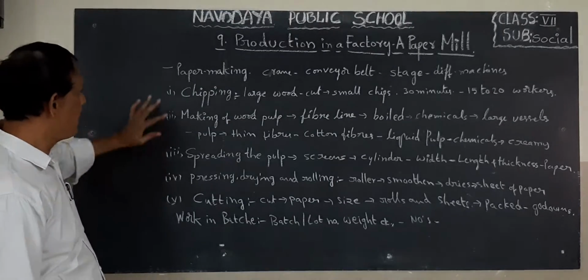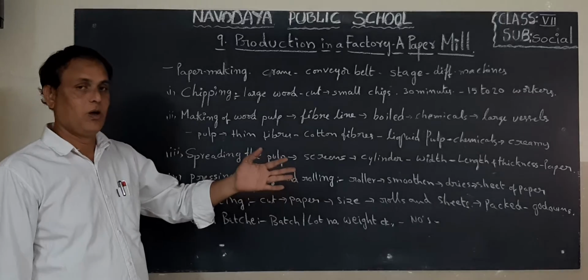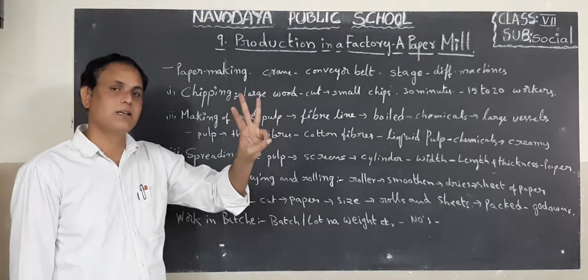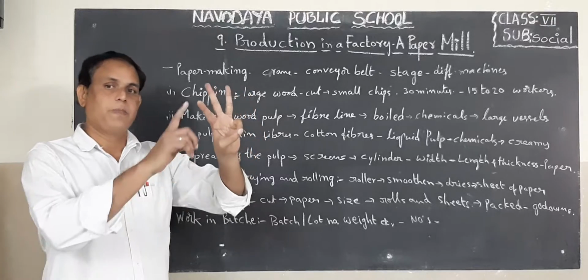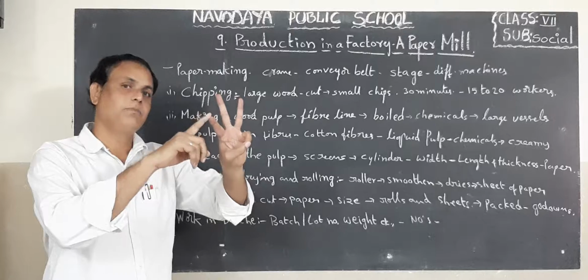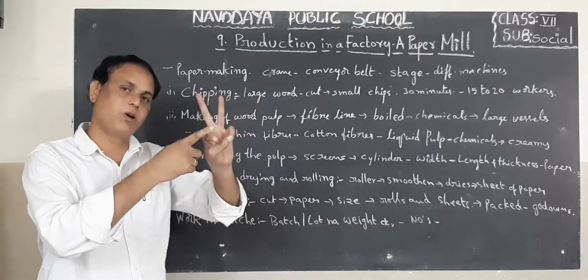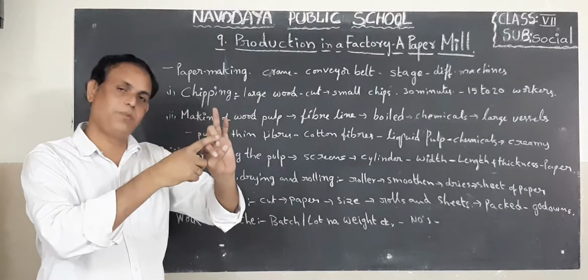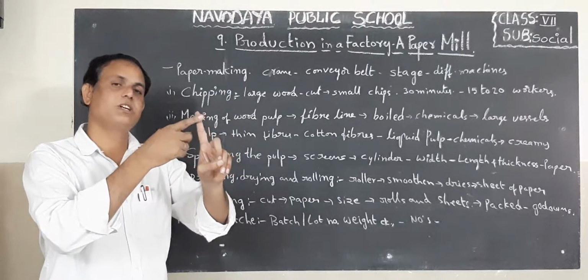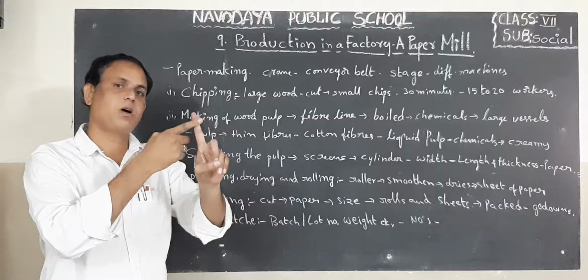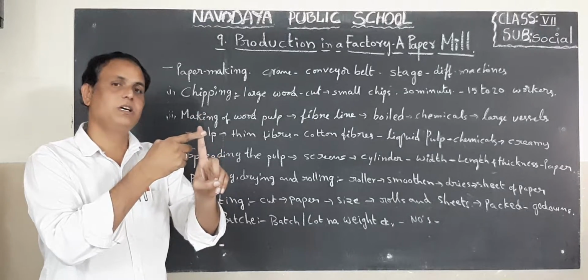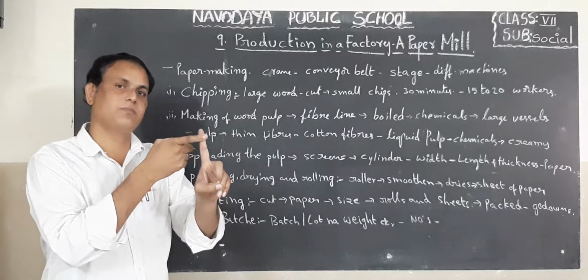So paper is coming from wood, and wood is coming from trees. What are the 3 kinds of trees? I repeat once again: subabul tree, eucalyptus tree, bamboo tree. Now, the famous tree is subabul. These subabul trees are grown by the farmers in our Andhra Pradesh and some other states.